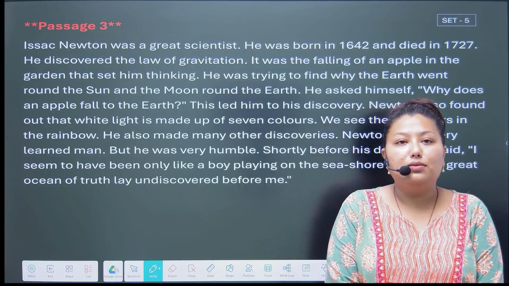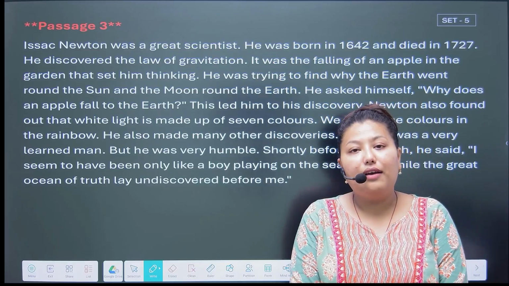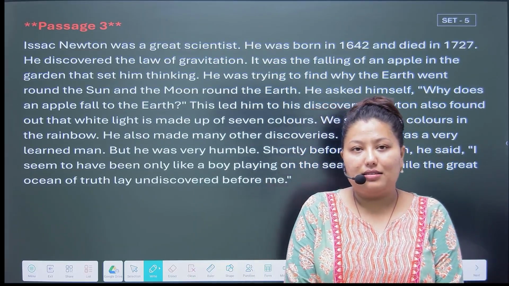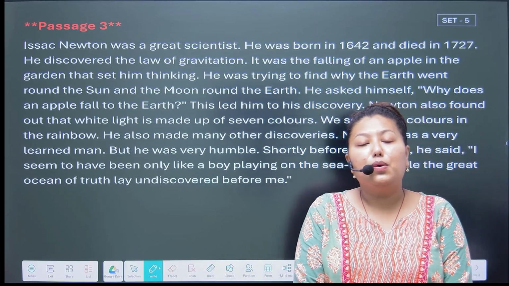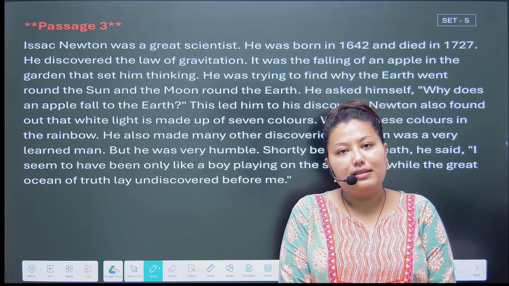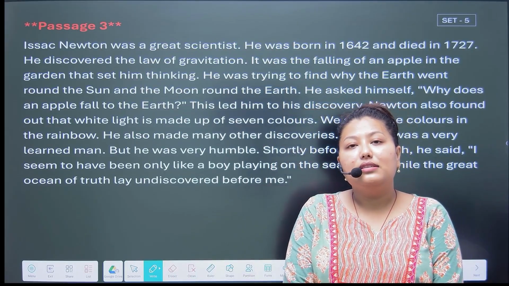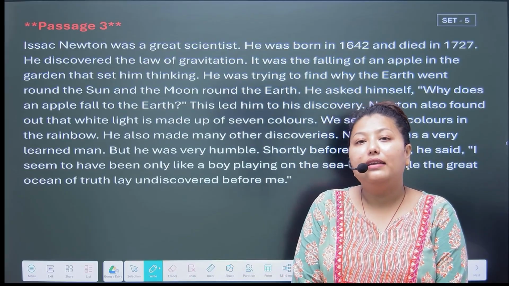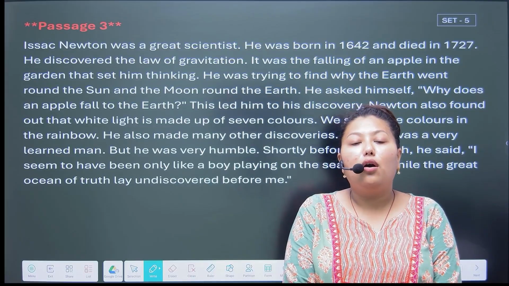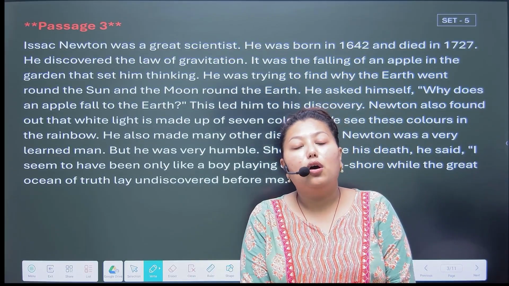Isaac Newton was a great scientist. You all have heard the name of Isaac Newton. He was born in 1642 and died in 1727. He discovered the law of gravitation.